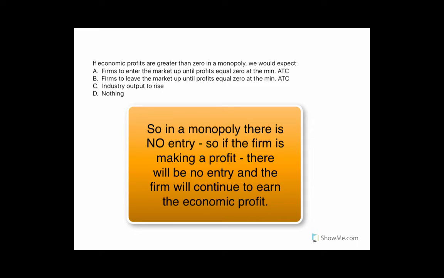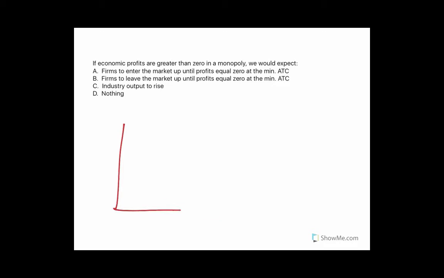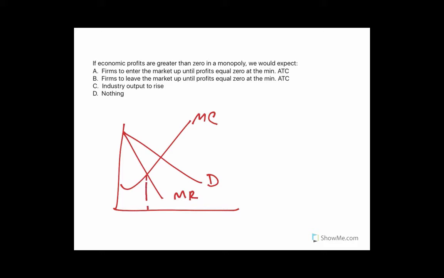Industry output to rise, that's not right, because a monopoly will always produce at its maximum profit-maximizing quantity where marginal revenue equals marginal cost, and so output won't rise because they want to stay at this quantity no matter what. And so D says nothing, and that's the right answer, because monopolies can make profit in the long run, unlike perfect competition, and they're perfectly happy with that, and that's just how it goes in the long run. So the answer is D. Nothing happens.